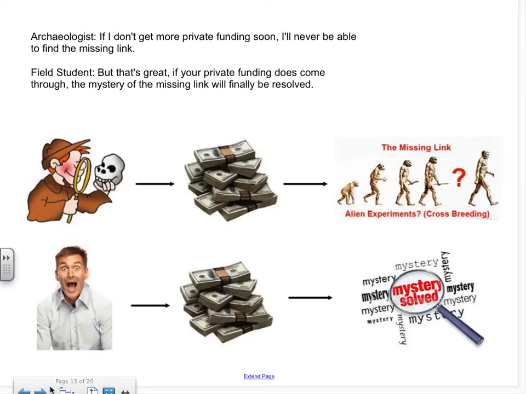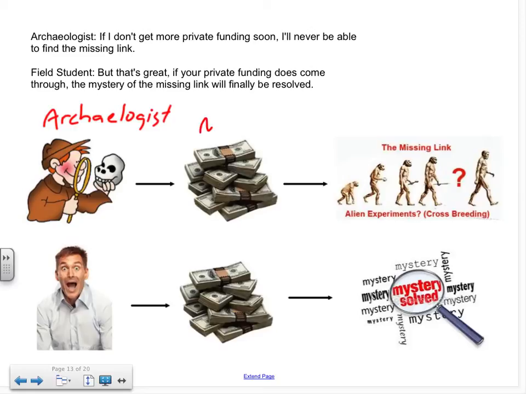So the archaeologist says the following. If I don't get more private funding soon, I will never be able to find the missing link. So this is an archaeologist. And he says if he doesn't get private funding, he will not be able to find the missing link. Which basically means he won't be able to continue his study if he runs out of funding.